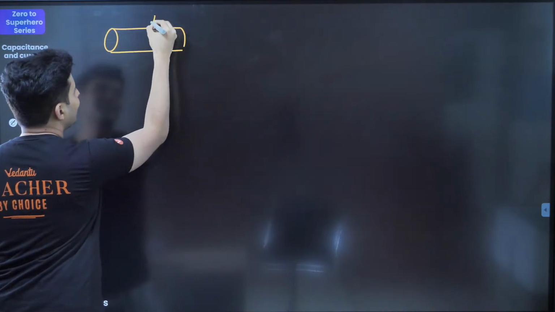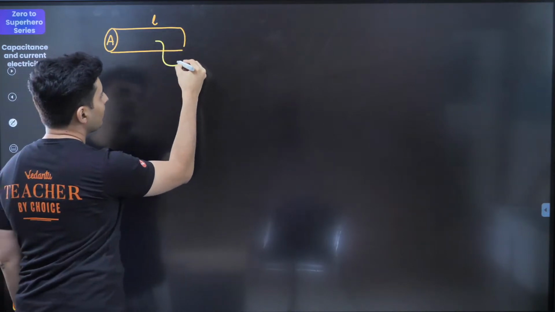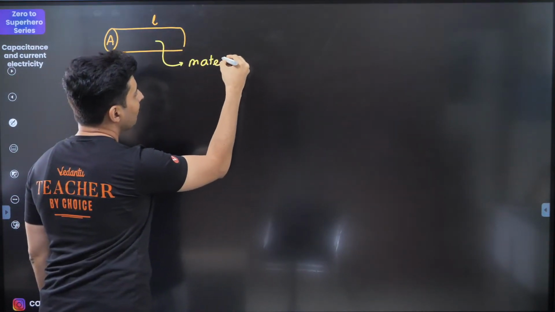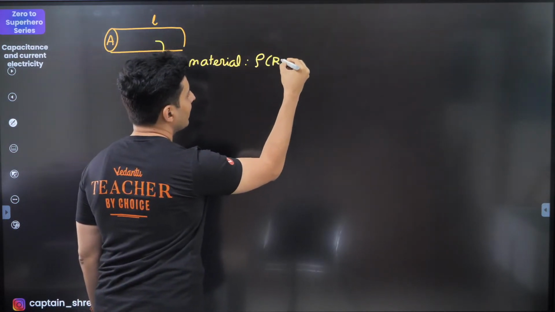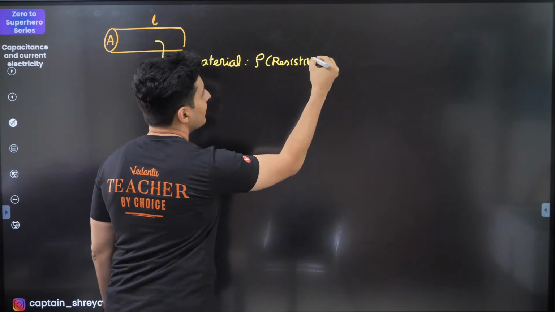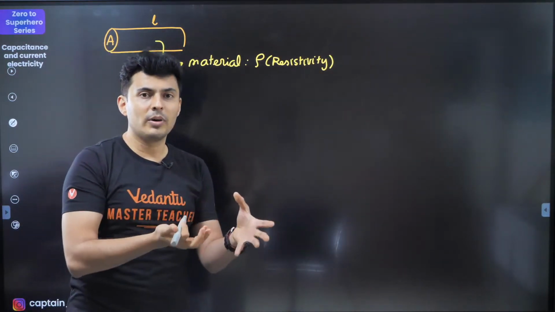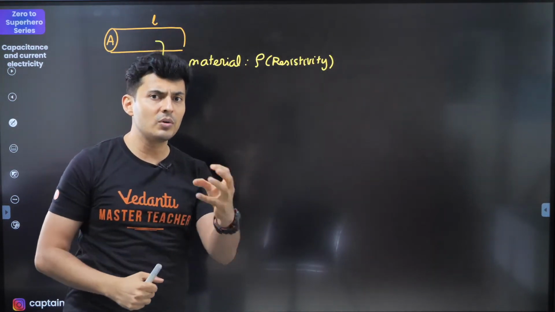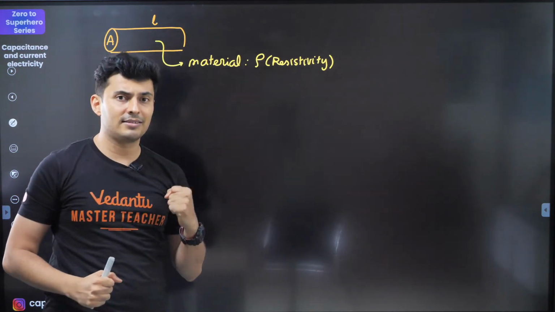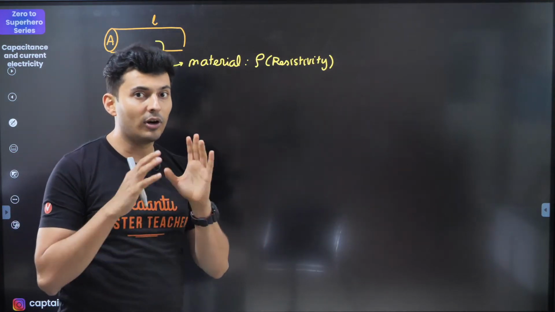So if you take a conductor again like this, if the length is L, the area of cross section is A, there is a material property. The material property of that conductor is basically called rho, which is nothing but resistivity. Resistivity is the material characteristic. So aluminum, copper, wood, etc. they have different resistivities. It tells you whether it is conductive or whether it is resistive. So if the rho is large, it is very large resistance. It will not allow the current.